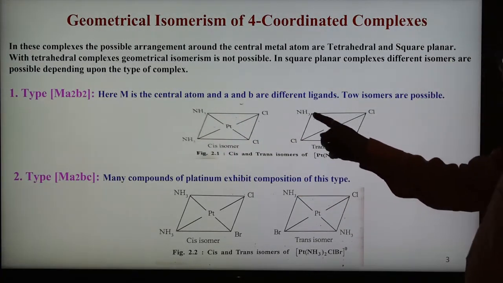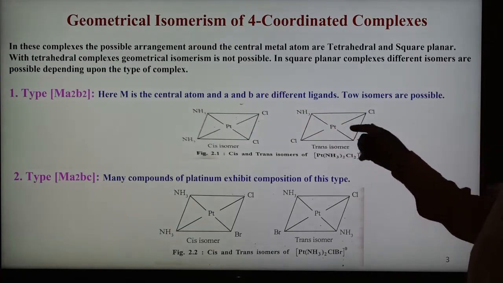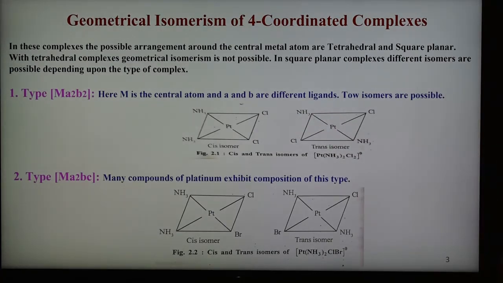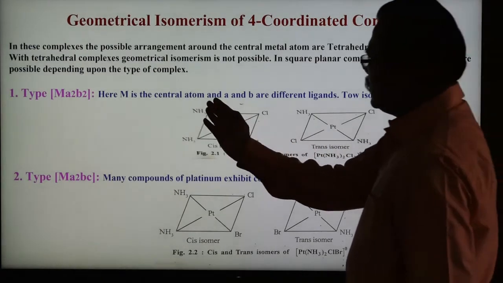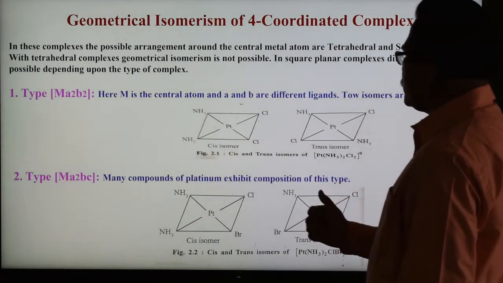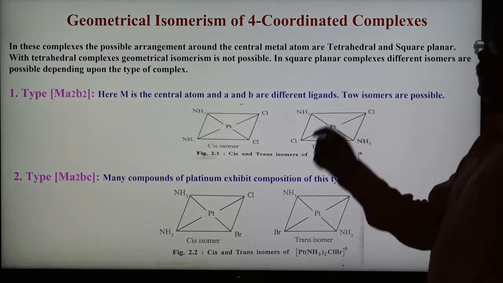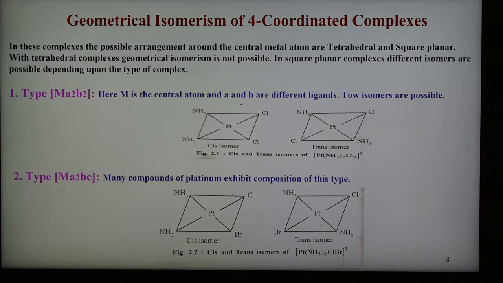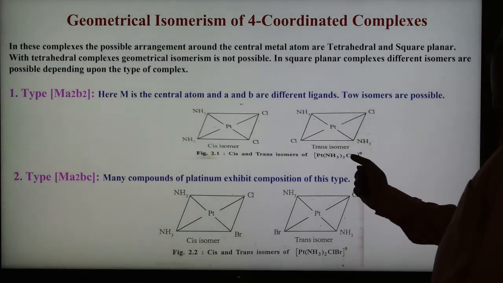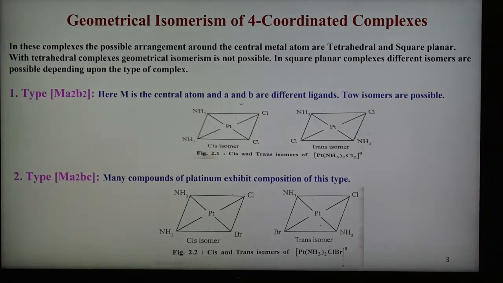So in this way the position is changed. Now two ammonia are present in opposite positions, and therefore this is known as trans isomer. Similar groups present on one side is cis. Now if they are present oppositely, then it is known as trans. So two isomers are possible in case of type 1, and an example is the dichlorodiamine platinum complex.